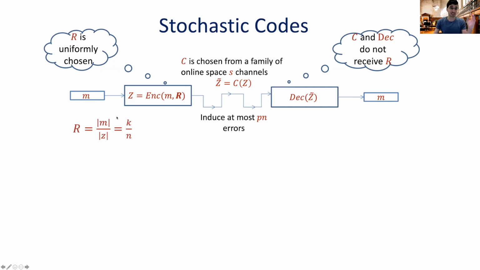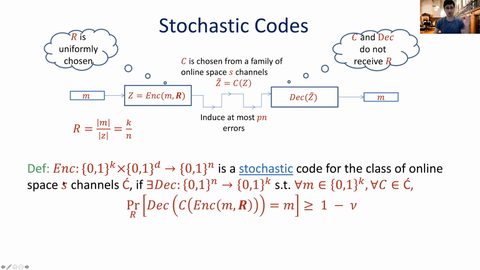Let me also emphasize that the rate remains the ratio between the message and the encoding of the message. So even though I'm using randomness in the encoding of the message M, it doesn't take any part in the computation of the rate. It's not real information that I'm sending, so I don't expect it to be part of the message, okay? So here's a formal definition. Let me go over it slowly.